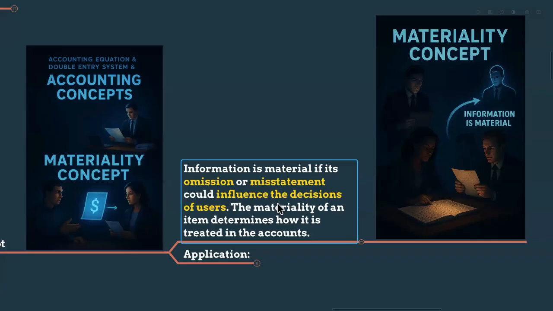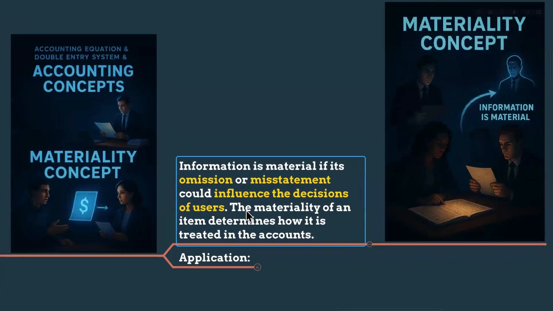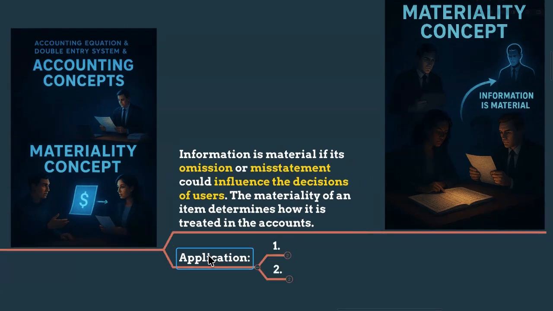We will learn about this related party transaction in the later financial reporting sections in Level 3. So because of the nature, it must be disclosed in the financial statements, even though the amount is very small. So you have to know that we are not only considering the money value, we are also considering the nature to decide whether it is material or immaterial. For materiality, 90% of the time we consider the money value, but in some special cases, it's not about money, it's about the nature of the transaction.